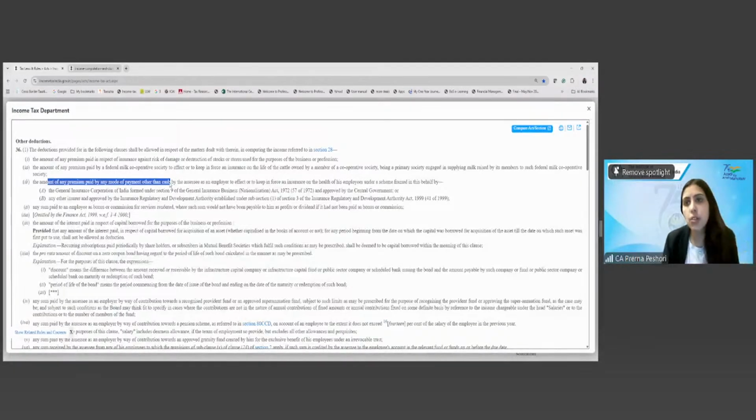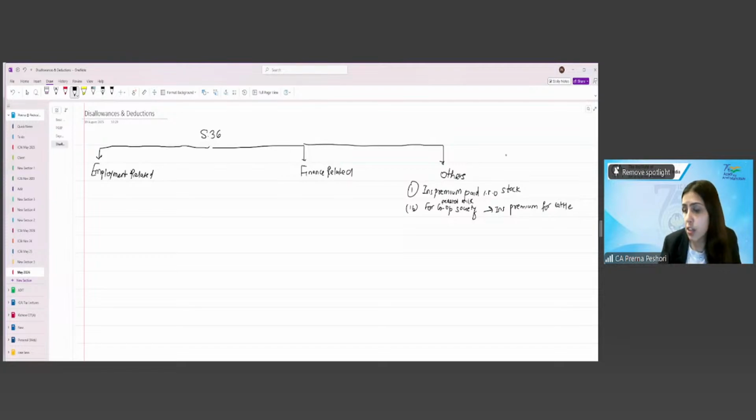So basically what it is trying to say, that if the employer pays for the premium to ensure the health of his employees other than in cash, then that shall be allowed as a deduction to the employer. So this I'll put it in the employment related. 36.1 IB. Health insurance for the employees paid by the employer.